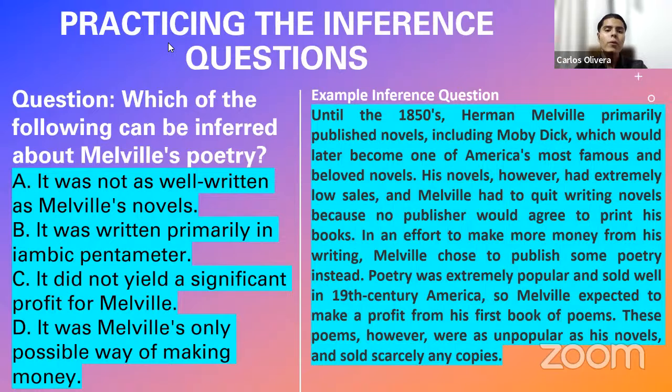What does the passage tell you? Does it give you information to think about a possible option? In this case, I think that the fourth one also doesn't tell us anything. Because it doesn't tell us anything about his possibilities or abilities apart from writing, we cannot infer this one. But I understand you, of course. By practice, you're going to get this criteria that I have right now. That, hey, it doesn't tell anything, right? It doesn't say anything. So I go for the one that allows me to infer a yes.